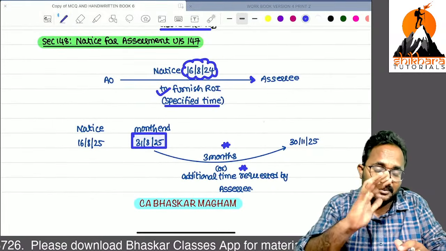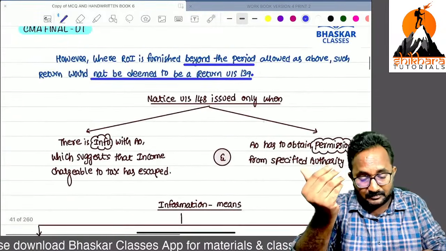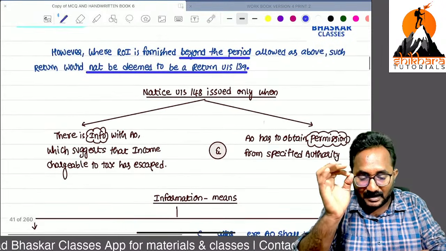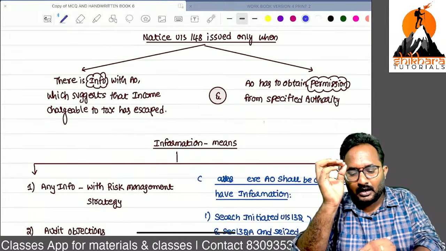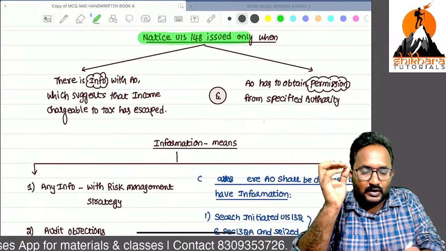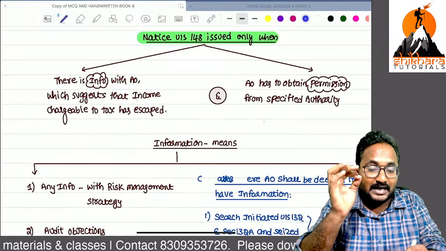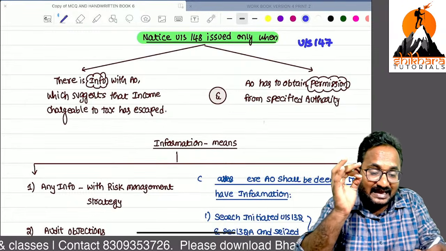If you file the return of income, the issue can be closed. If you file the return beyond the time, it is not treated as valid. If you have not filed the return of income, we now send the notice under section 148 for directly conducting the 147 assessment.